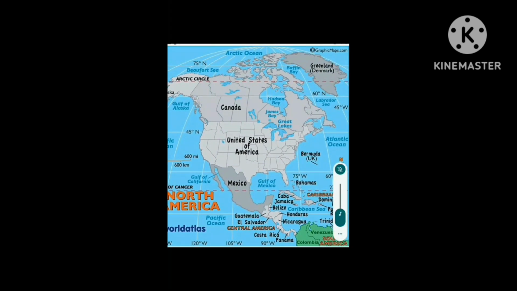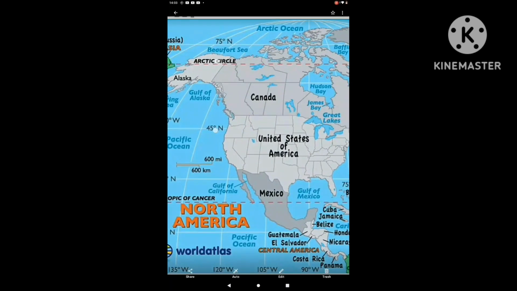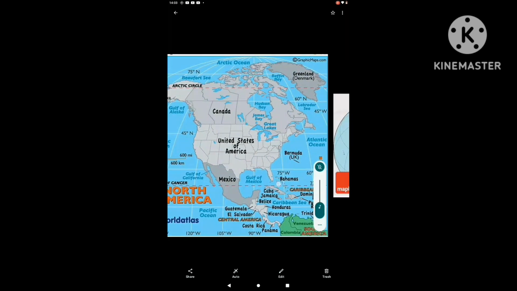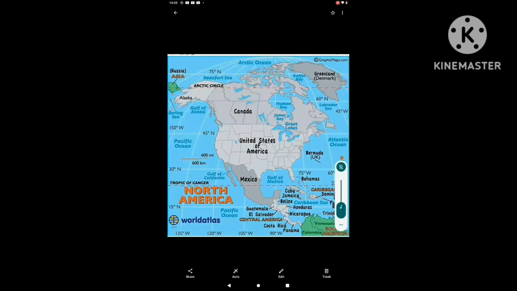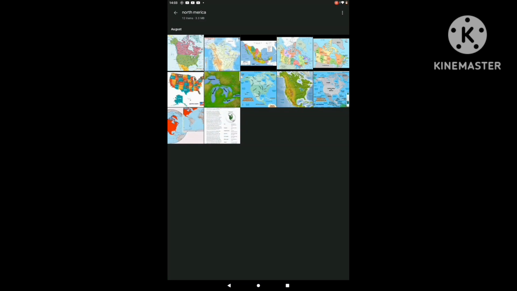Now if we come toward the western side of North America, you can see the Gulf of Alaska on the western side. Ocean-wise, in the west there is the Pacific Ocean, in the east the Atlantic Ocean, in the north the Arctic, and in the south the South Atlantic Ocean. On the western side of Mexico there is the Gulf of California, and on the eastern side there is the Gulf of Mexico. It is very easy to remember: in the west there is California, and in the east it is Mexico.